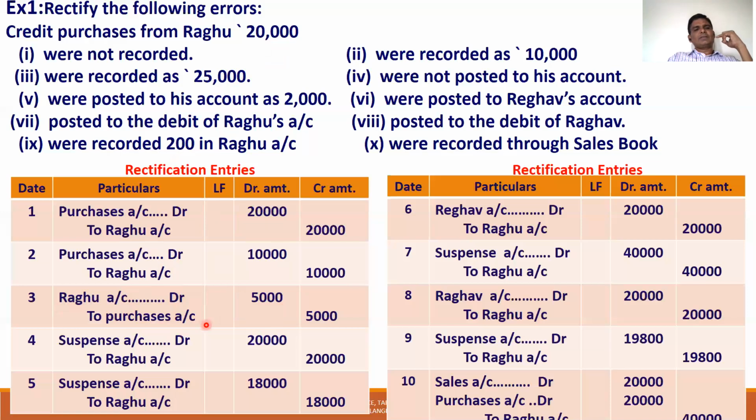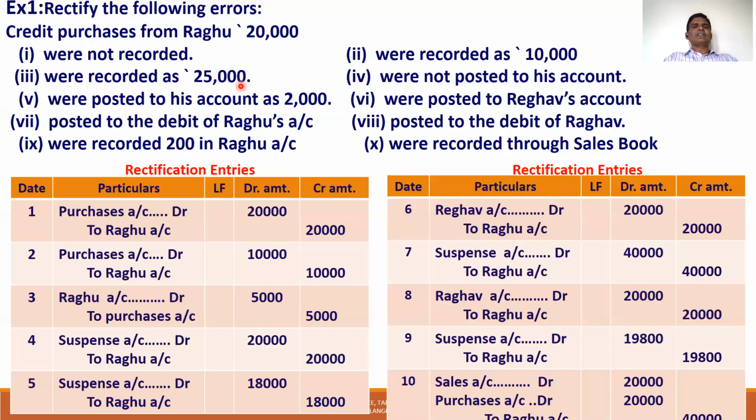And you created a purchase account 5,000. Actually 25,000 debit will be there. If you create 5,000, the balance will become 10,000, 20,000. So when 25,000 amount is recorded, 5,000 is reversed. When purchase account is debited by 25,000 and credited by 5,000, the total balance becomes 20,000.